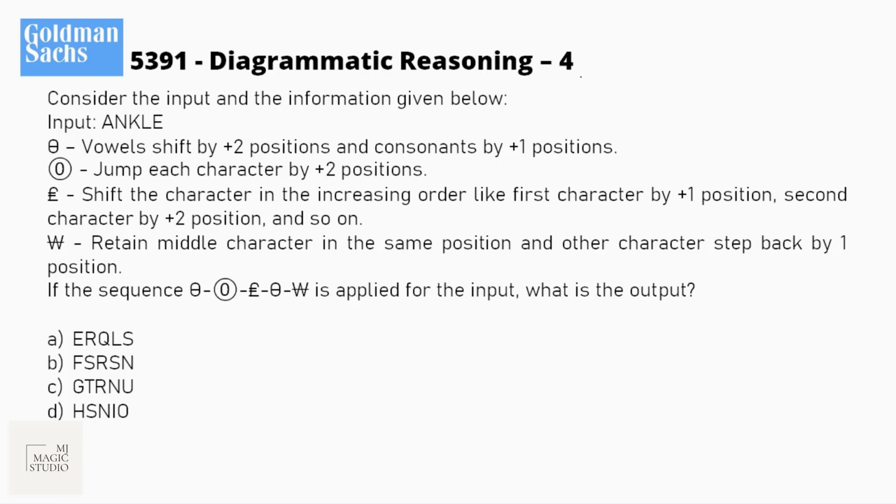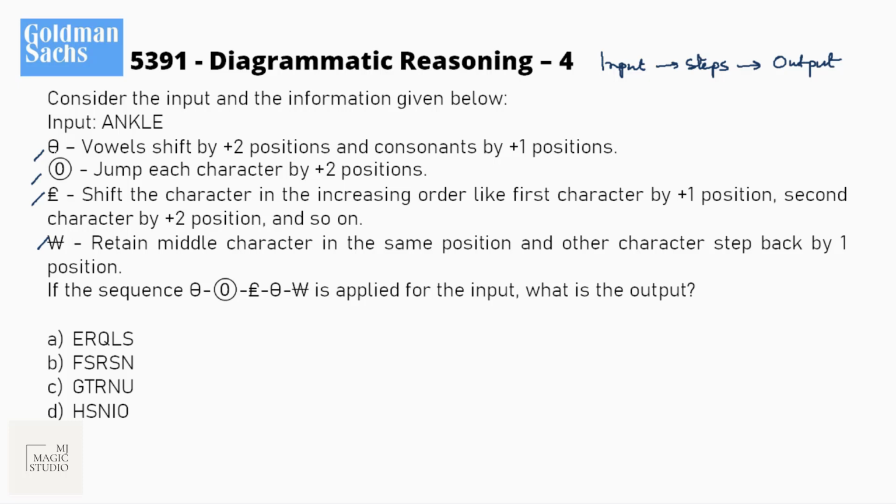This is an input output type question. Input and some steps of operations would be given. We need to follow those steps to find the output. So consider the input and the information given below. Input is a word ANKLE, and there are a few symbols, 1, 2, 3, 4, 5, and these symbols represent some operations, some steps. So if the sequence of these operations, 5 different symbols, is applied to the input ANKLE, what is the output?